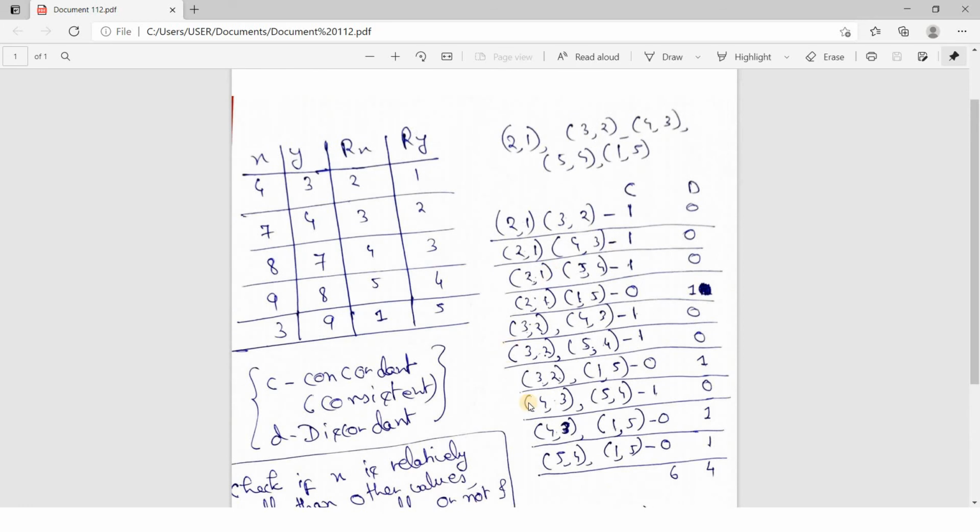Now here I have not shown you the particular situation where we will be getting the same value. Suppose here we are getting 3, 2, and here also 3, 2 is coming. At that time that particular pair can be considered neither concordant nor discordant.